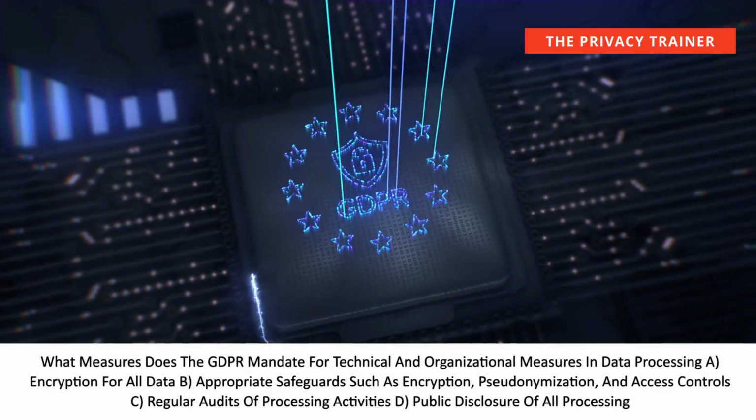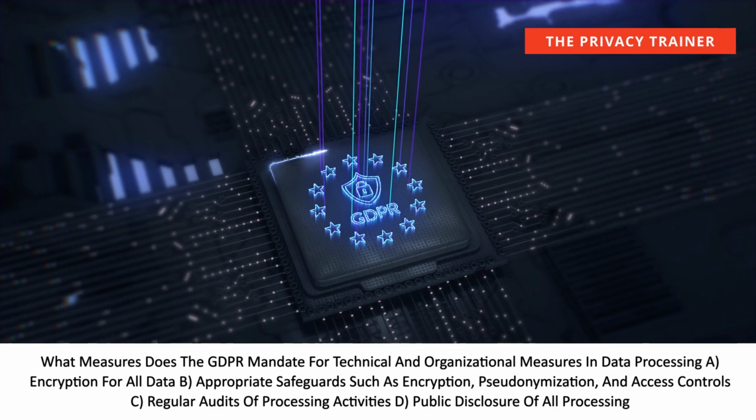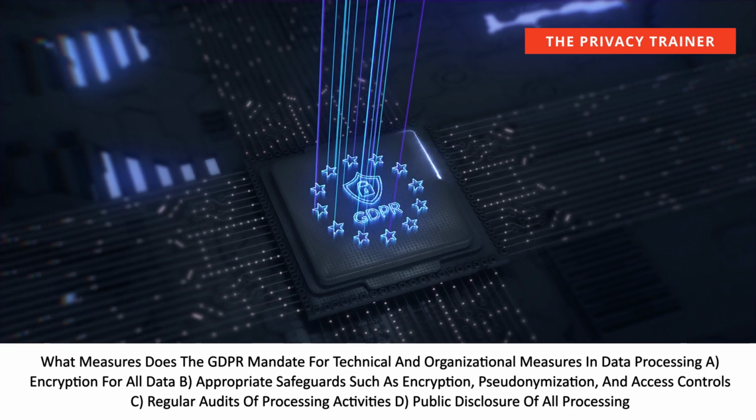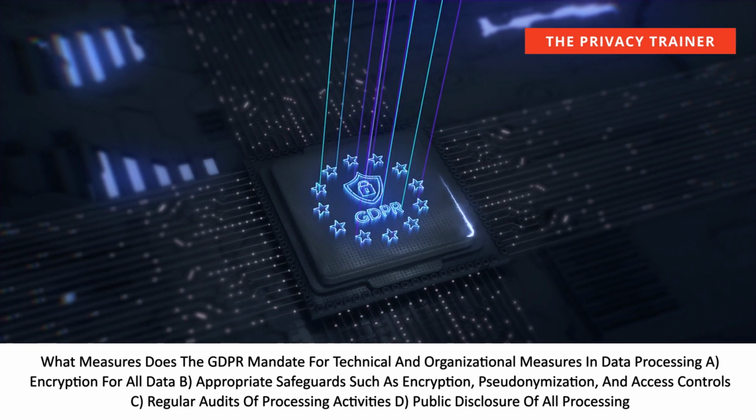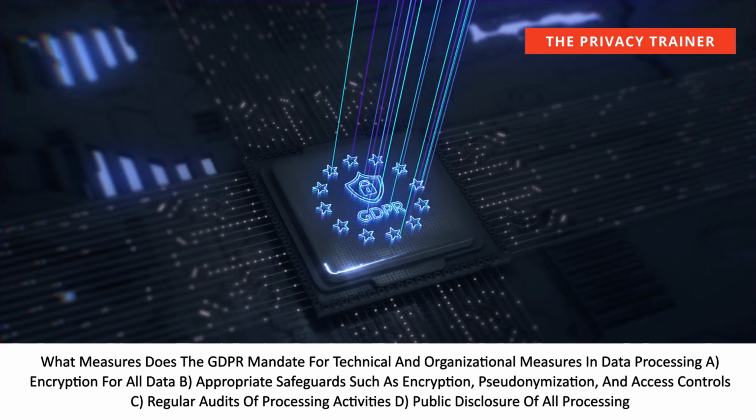What measures does the GDPR mandate for technical and organizational measures in data processing? A. Encryption for all data. B. Appropriate safeguards such as encryption, pseudonymization, and access controls. C. Regular audits of processing activities. D. Public disclosure of all processing.